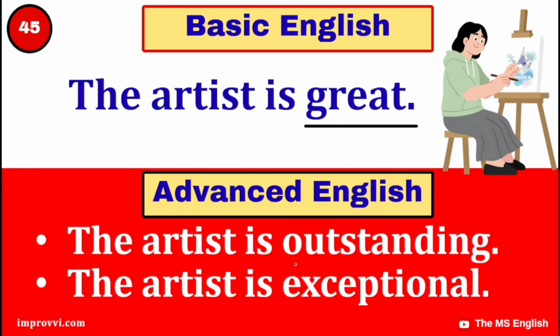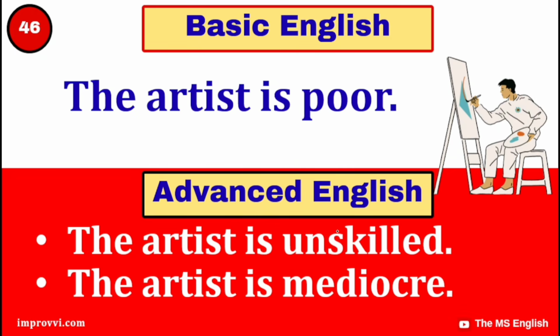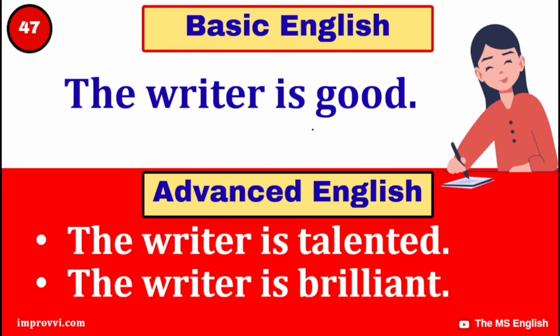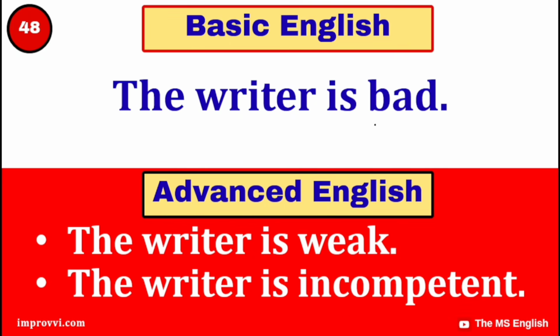The artist is outstanding. The artist is exceptional. The artist is poor. The artist is unskilled. The artist is mediocre. The writer is good. The writer is talented. The writer is brilliant. The writer is bad. The writer is weak.